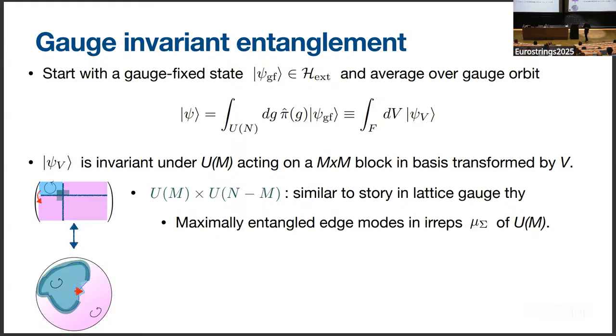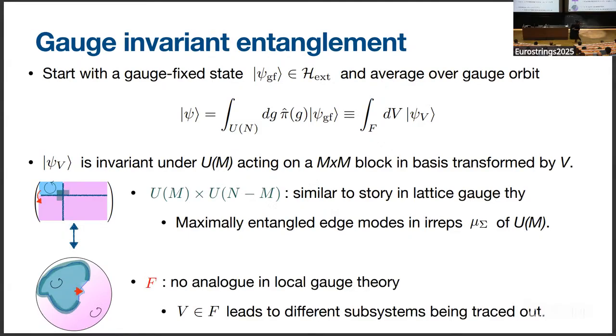And this U(M) action is actually very familiar to us from the story of entanglement in lattice gauge theories. In particular, it is going to maximally entangle things at the edge of our system. In the matrix theory, these will be guys that live at the corners of these matrix blocks. It will maximally entangle the degrees of freedom at the edge with the things at the edge in the complement into irreps of U(M). But it's the guys that live in F that have no analog in local gauge theory. And this is because, as I said before, they actually change the subregion that we are now tracing out. So these are going to be the guys that will be more difficult to deal with.